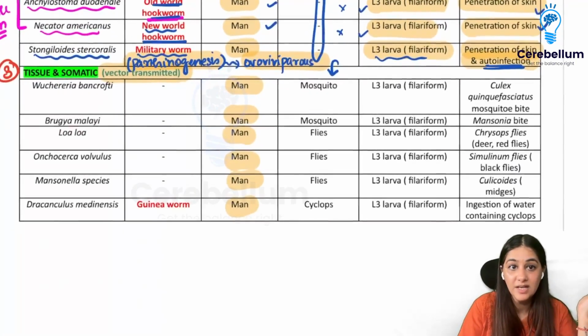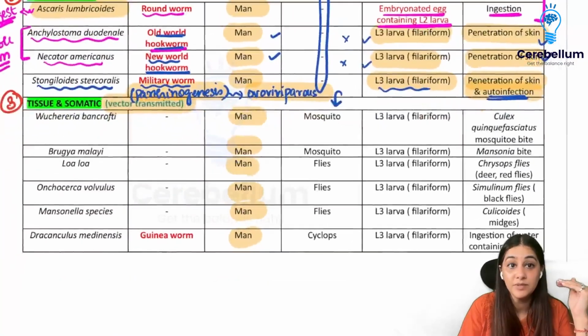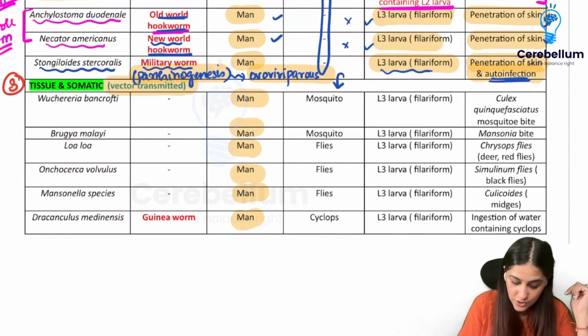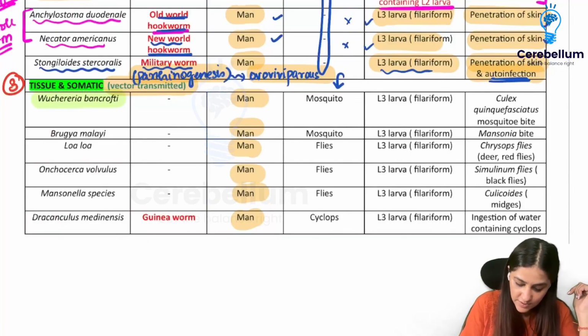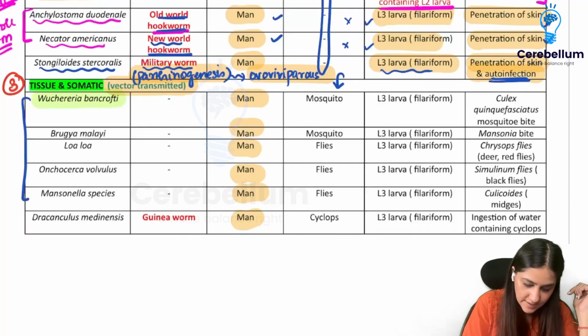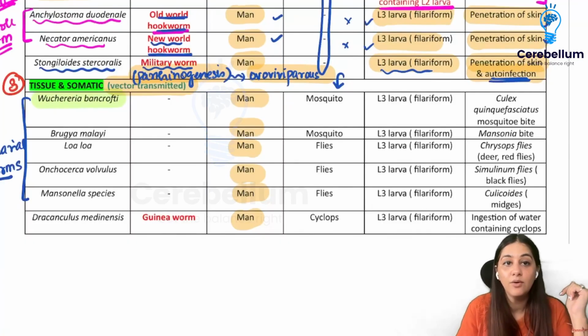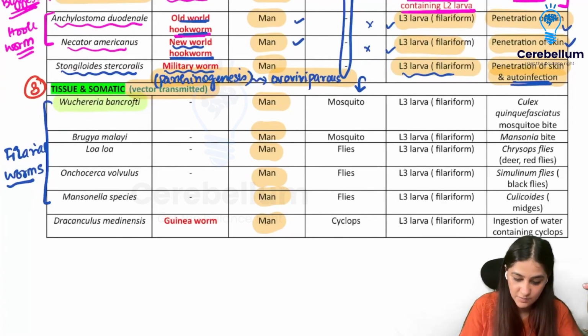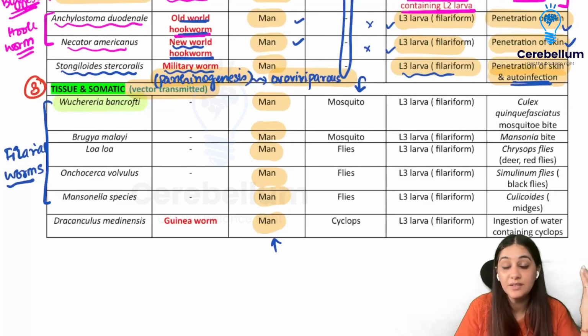Now I'm going to talk about the tissue or the somatic nematodes. Now, first thing is your Wuchereria bancrofti. These are all called the filarial worms, right? So the ones on the top five, these are called the filarial worms, and this group is going to be vector transmitted. So some kind of a vector is going to be involved in their transmission. Man is going to be the definitive host, but here the intermediate host is going to be there because whatever the vector is, that is going to be the intermediate host.